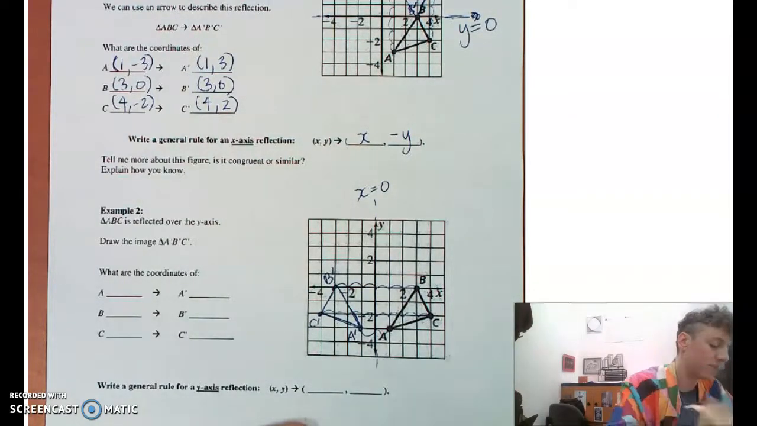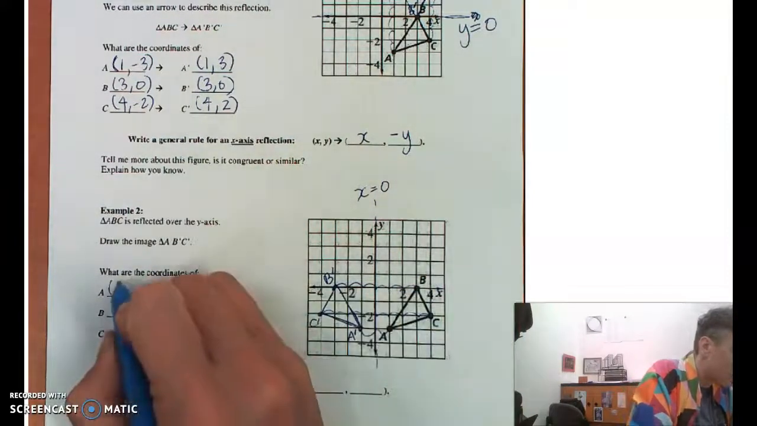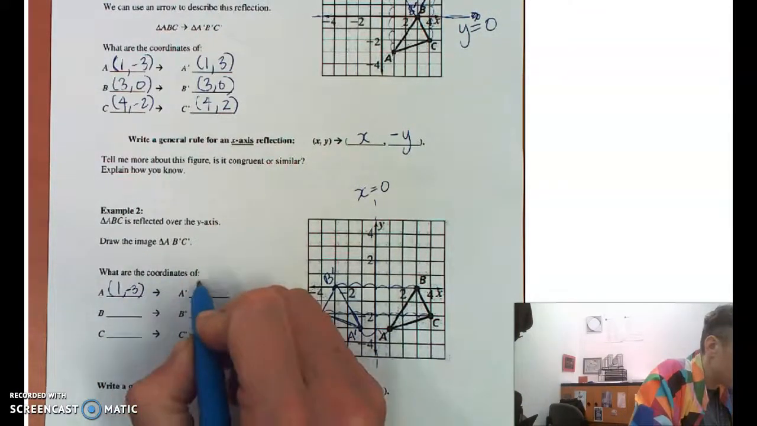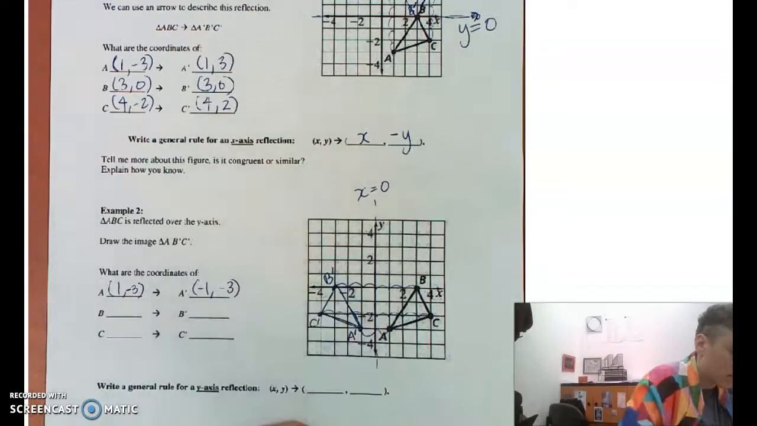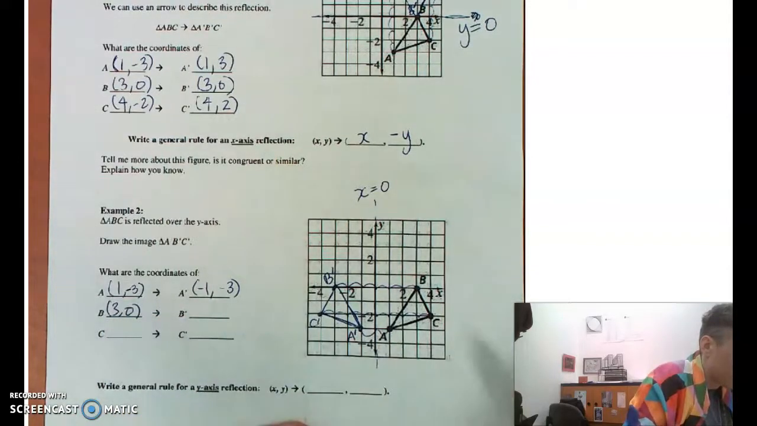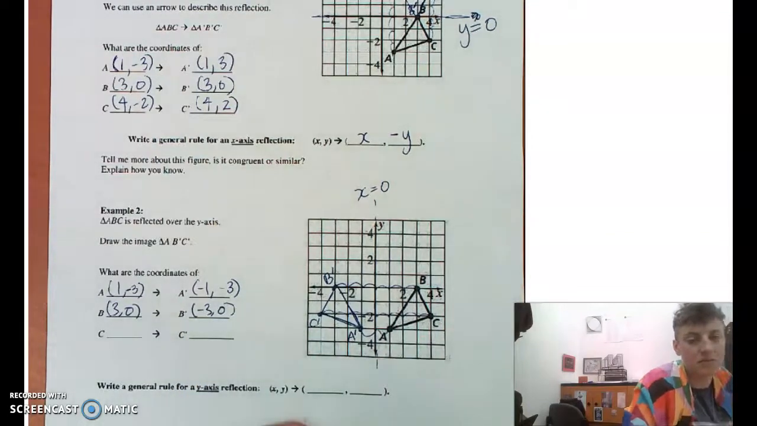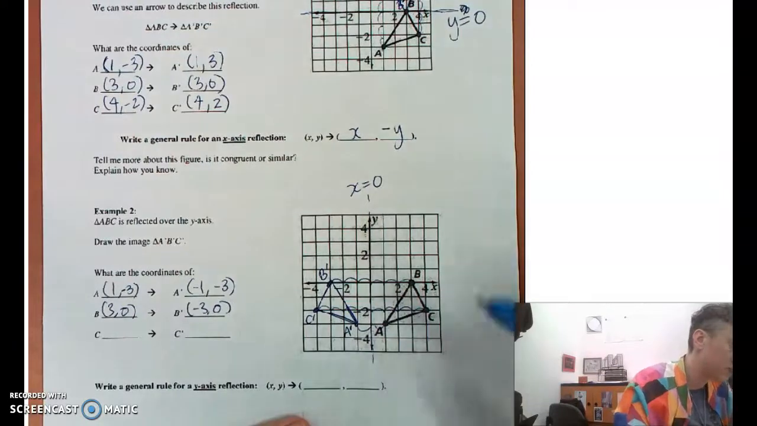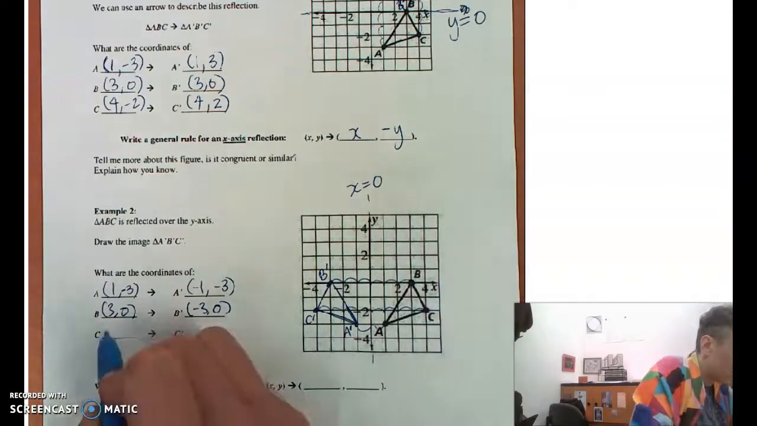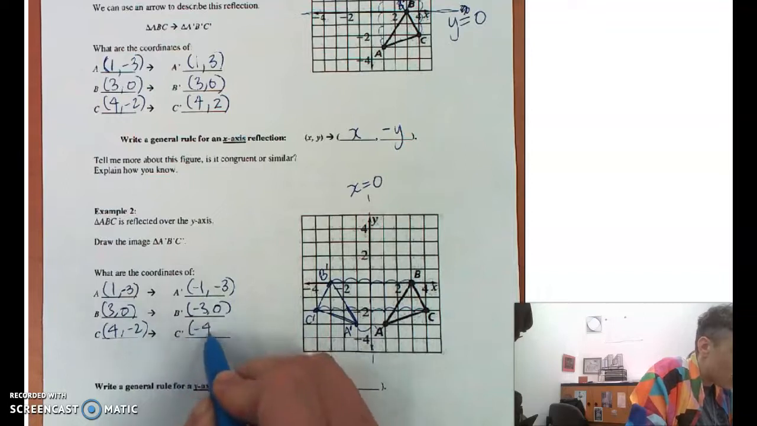All right, let's check out the coordinates. Where was A? Original A was at 1, -3. And A prime became -1, -3. Where was B? At 3, 0. And where's B prime? -3, 0. I'm starting to see something. And C is at 1, 2, 3, 4. That's at 4, -2. And C prime is at -4, -2.